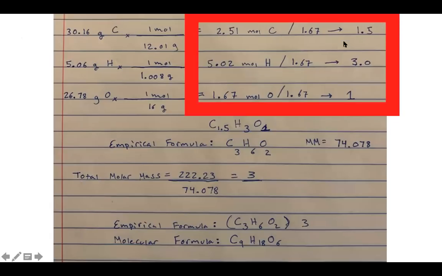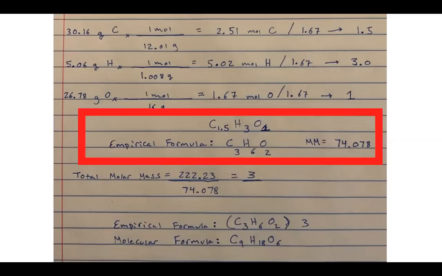and I get a ratio of 1.5 carbon to 3 hydrogen to 1 oxygen. But remember, our empirical formula can't have decimal points in it. And so I multiply all these subscripts by 2 to get rid of my decimals. Okay, and so my real empirical formula would be C3H6O2. Okay, and this molecule would have a molar mass of 74.